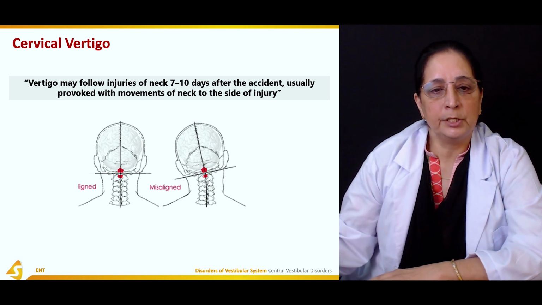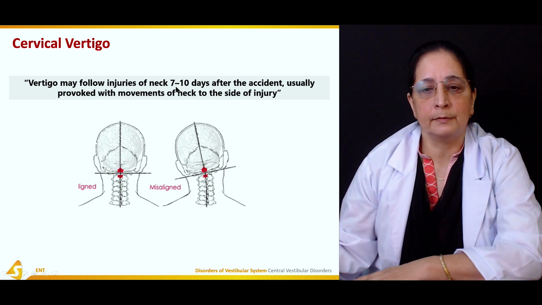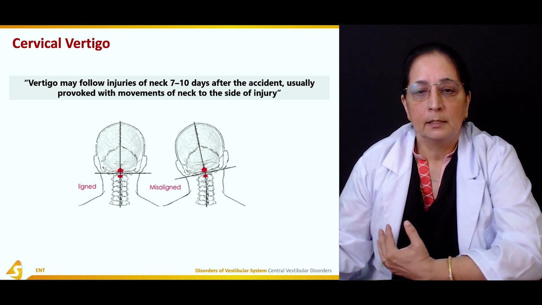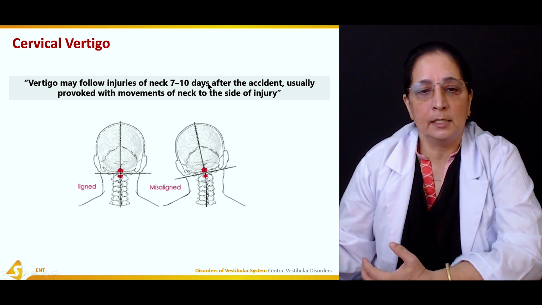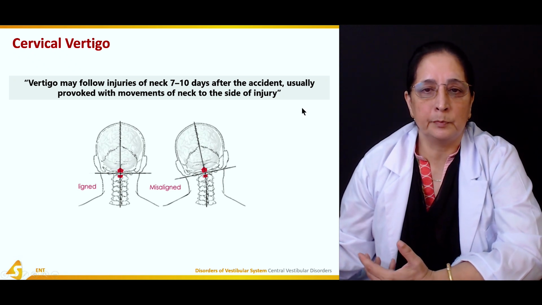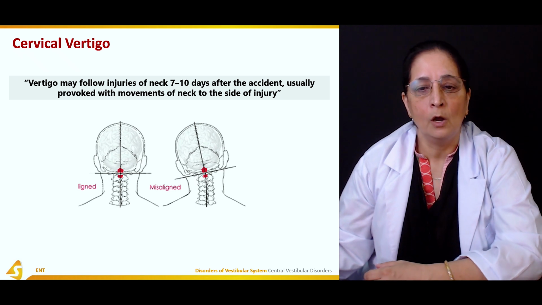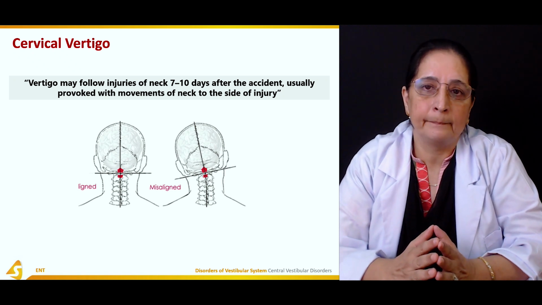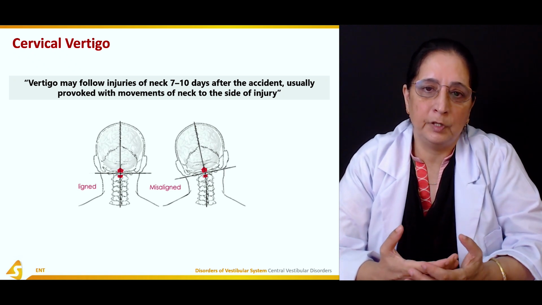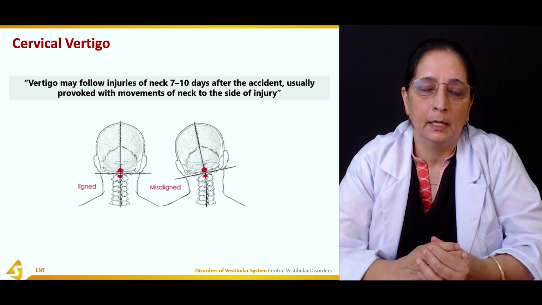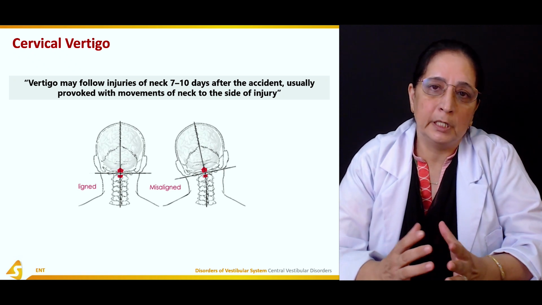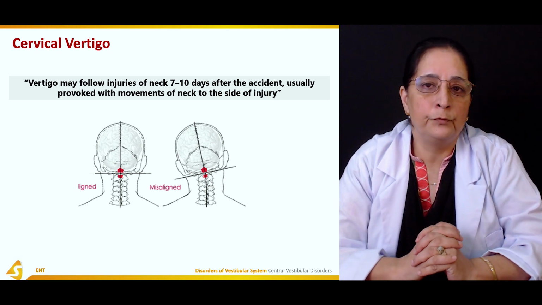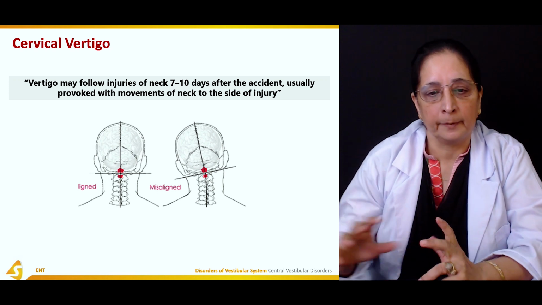Cervical vertigo may follow injury of the neck. After 7 to 10 days, it is usually provoked by movement of the neck to the side of injury. So after injury to the cervical area of the neck, the patient might feel vertigo or dizziness, especially if they move to the side of the injury.